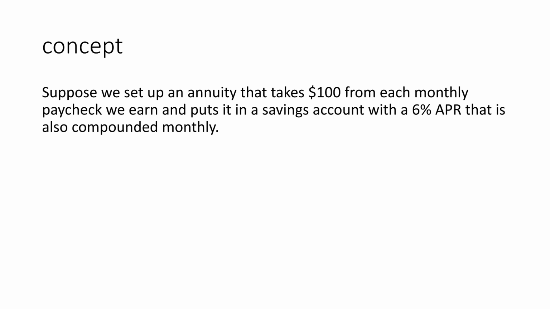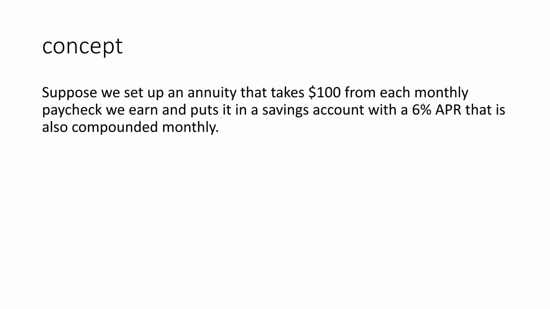Deriving the formula for this is a little bit tricky, so I want you guys to buckle up. There's a little bit of stuff to go through. I'm going to try to make this as easy as I can. We're going to use an example to set this up. And the example is this. Suppose we set up an annuity account that takes $100 from each monthly paycheck that we earn, and it puts it into a savings account with a 6% APR that is also compounded monthly. So we're depositing at the same frequency that we're compounding in this example.